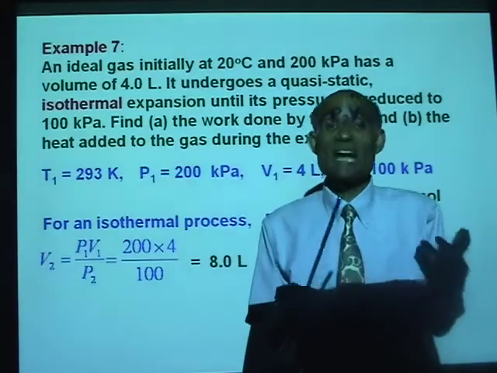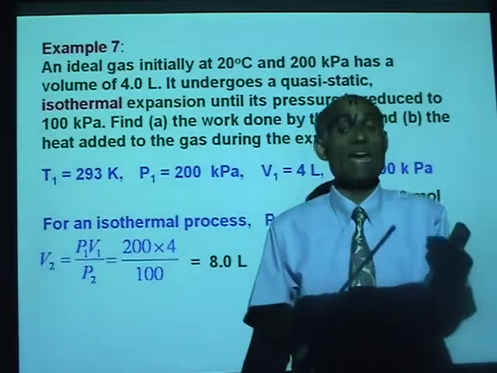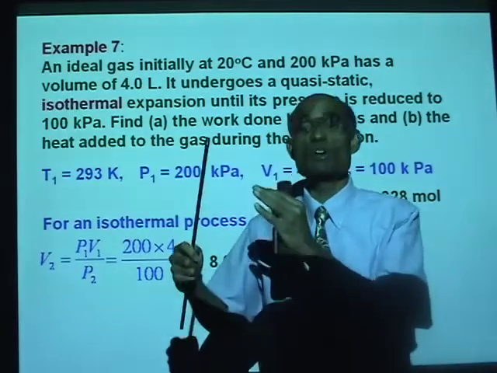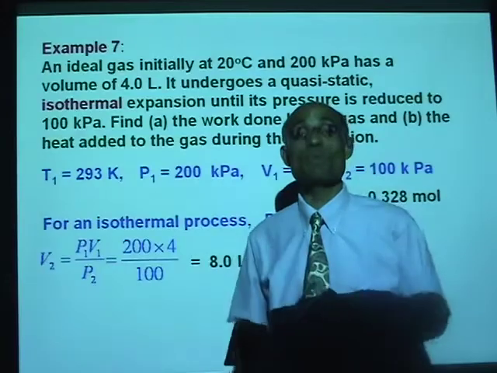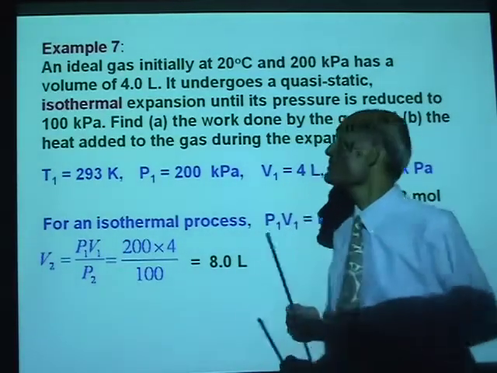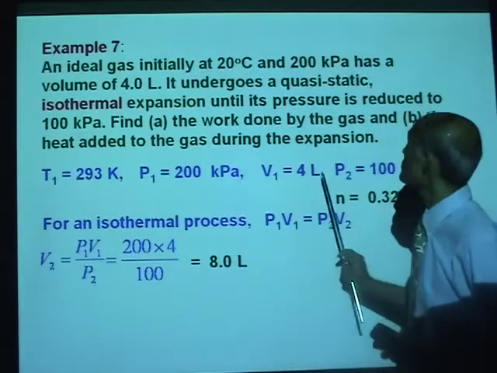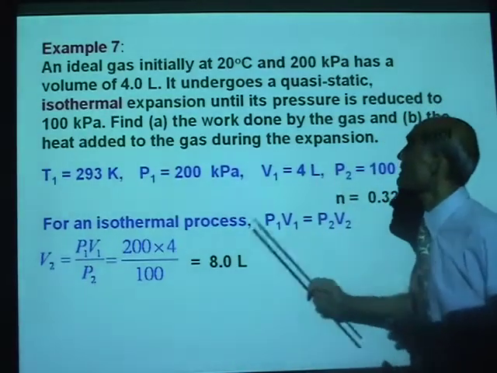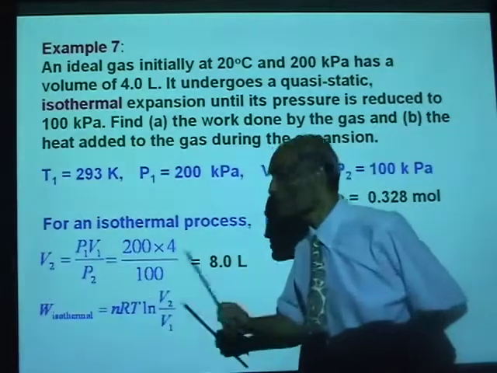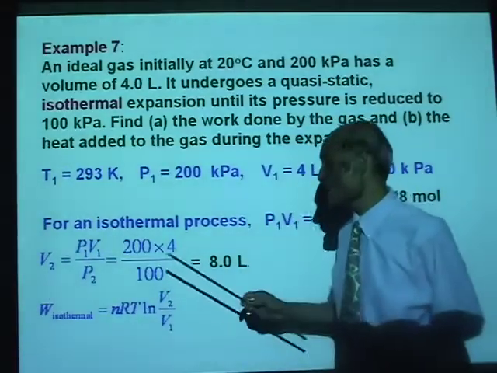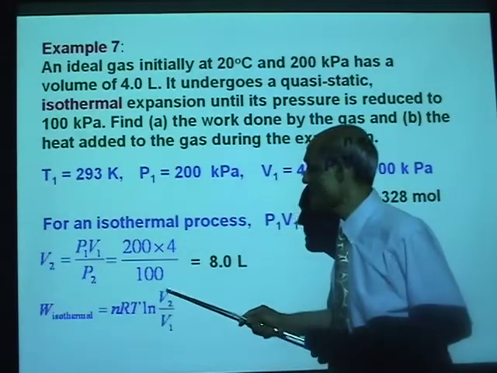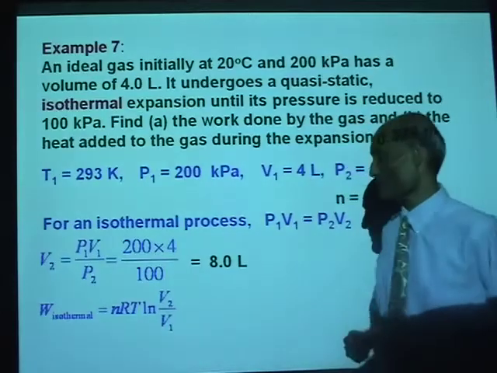Work done in an isothermal process is nRT ln natural log V2 over V1. So we need the number of moles of the gas, we need the volumes V1 and V2. We were given V1, we now found V2. And so W isothermal, work done in an isothermal process, is nRT ln V2 over V1.